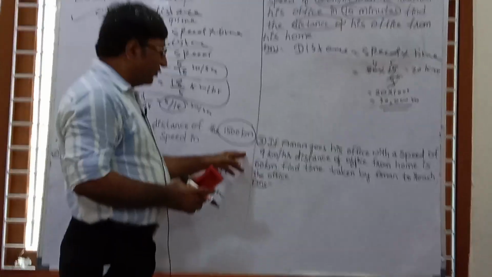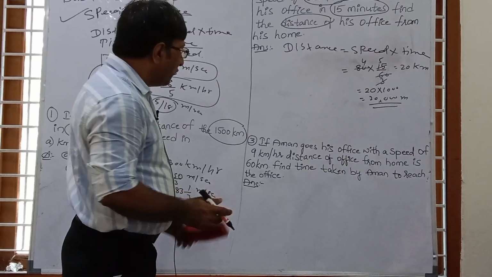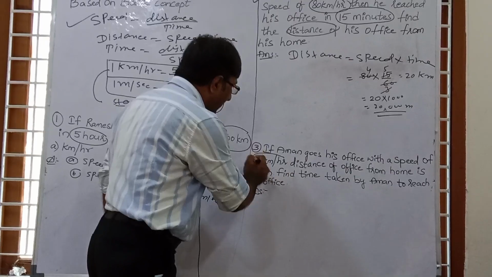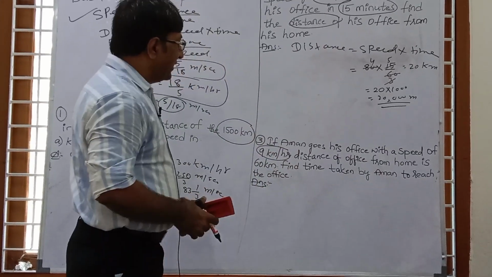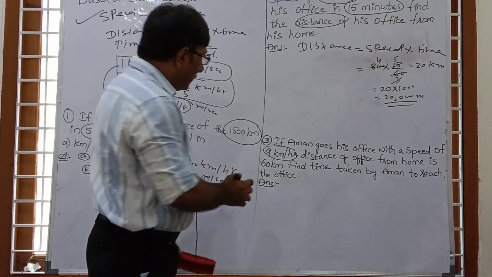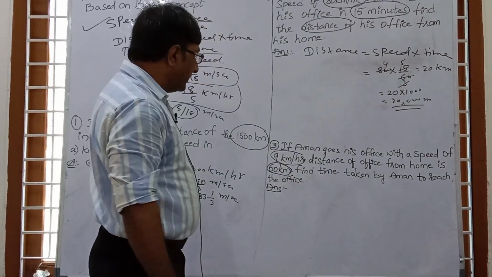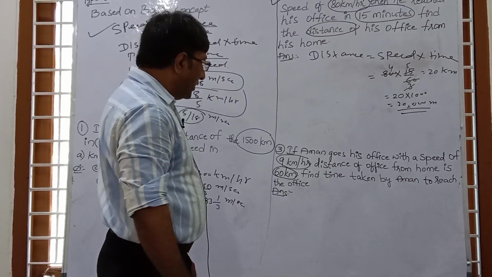Now see the next question. If Aman goes to his office with a speed of 9 kilometer per hour. So here the speed is given, 9 kilometer per hour. The distance of the office from home is given how much? 60 kilometer. Then find the time taken by Aman to reach the office.